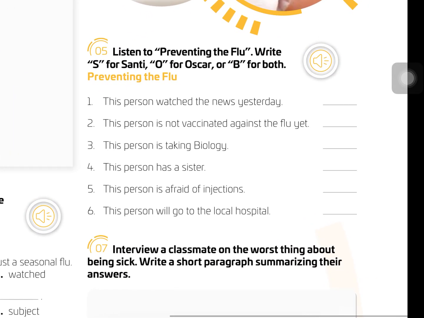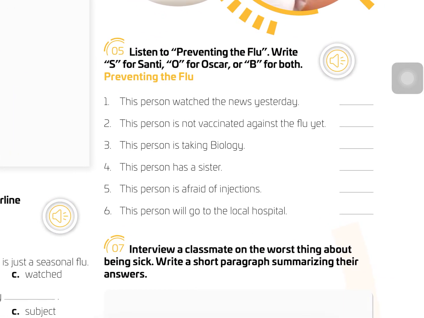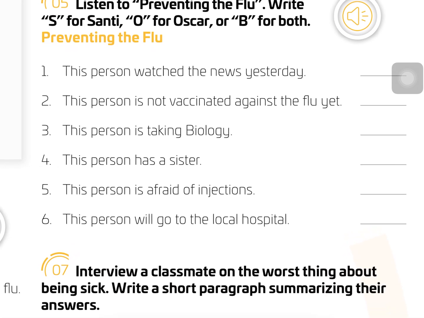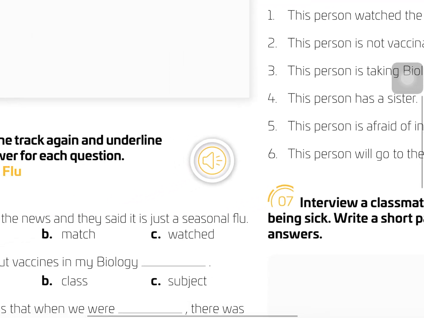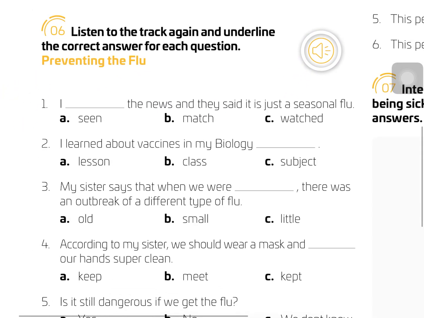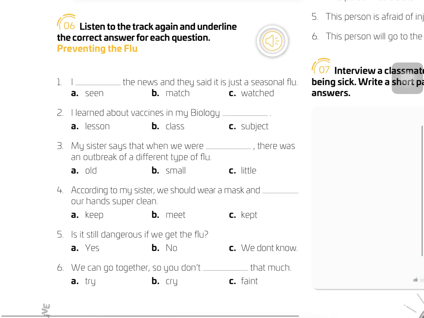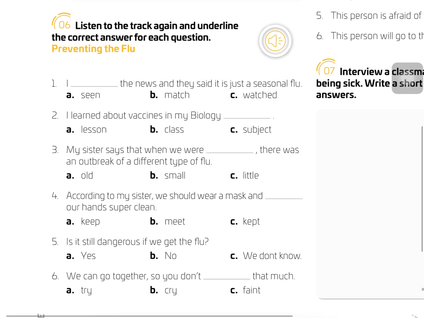Discuss as a class. Has there been an outbreak of any disease in your school? If there hasn't been any, invent a scenario. Write below what was done to stop it. If you haven't seen any disease outbreak at the school, you just have to invent something. Or maybe you can do it with the coronavirus in the world that we are having nowadays.